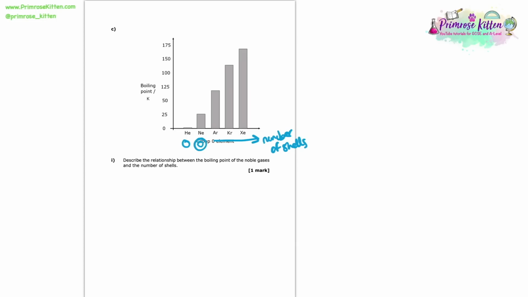Now a little bit of a tip for you in case you weren't aware of it, the period that an element is in is equal to the number of shells it has. So you may well find that little fact very helpful in questions like this. So let's have a think about this then. Let's describe the relationship between the boiling point of the noble gases and the number of shells.